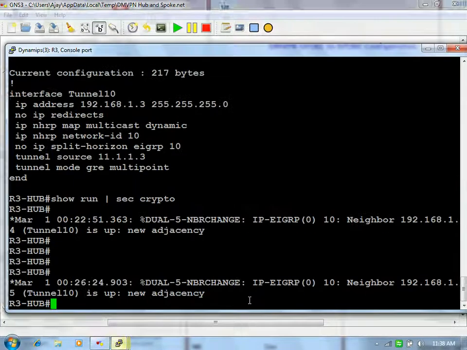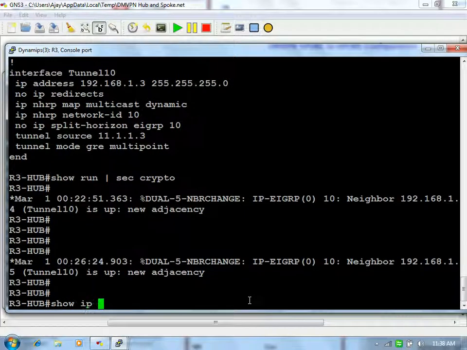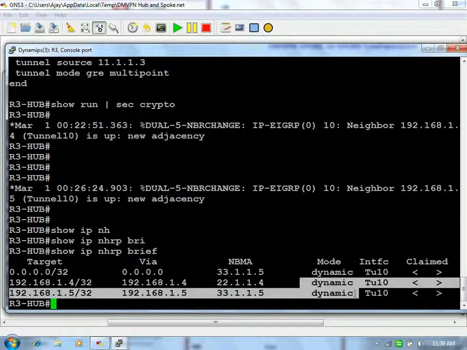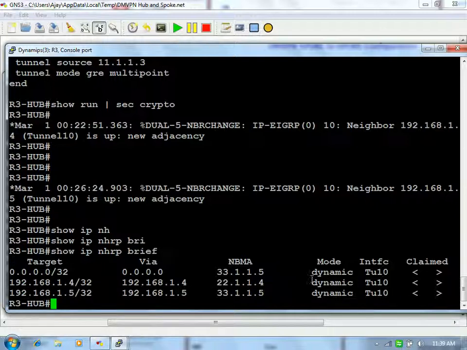let's go to R3 and check it. How many entries are there in the NHRP database? You have two, right? Two spokes have already registered with you. These two are learned dynamically, right? Actually this one is supposed to be not there.